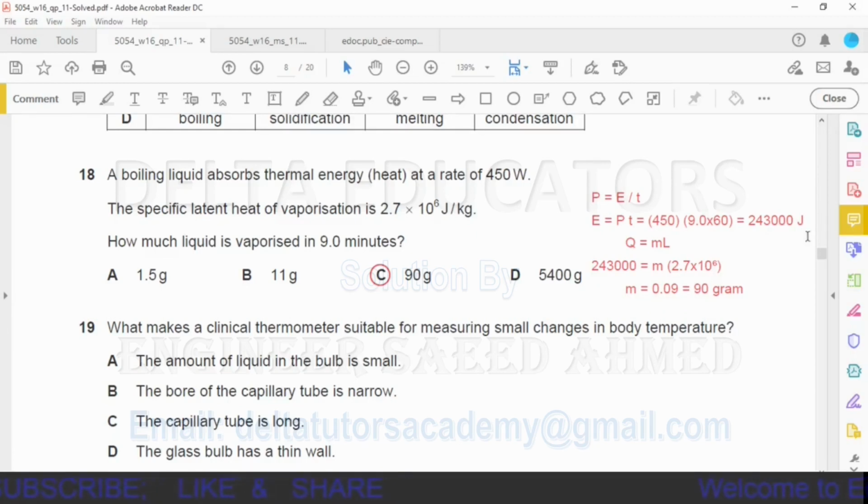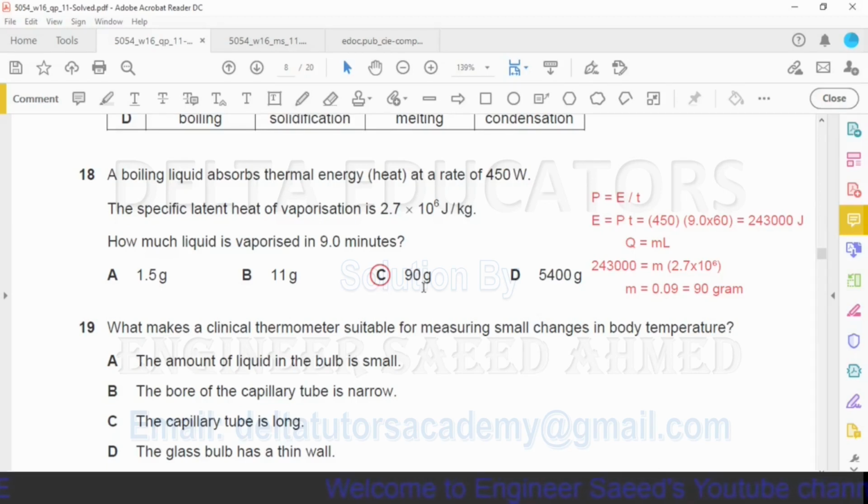Now we have studied in the topic of thermal physics that Q is equal to mL, where this Q is the amount of thermal energy, this m is for mass and this L is for specific latent heat. Now here we have to find out the mass. This Q, this amount of heat energy, will be the same that we have calculated in the previous part, that E is equal to 243,000 joules. So Q is equal to 243,000 joules. Mass we have to find out. This L is specific latent heat and it is given here 2.7 into 10 power 6. By solving this one, we will get the answer m is equal to 0.09 kilogram.